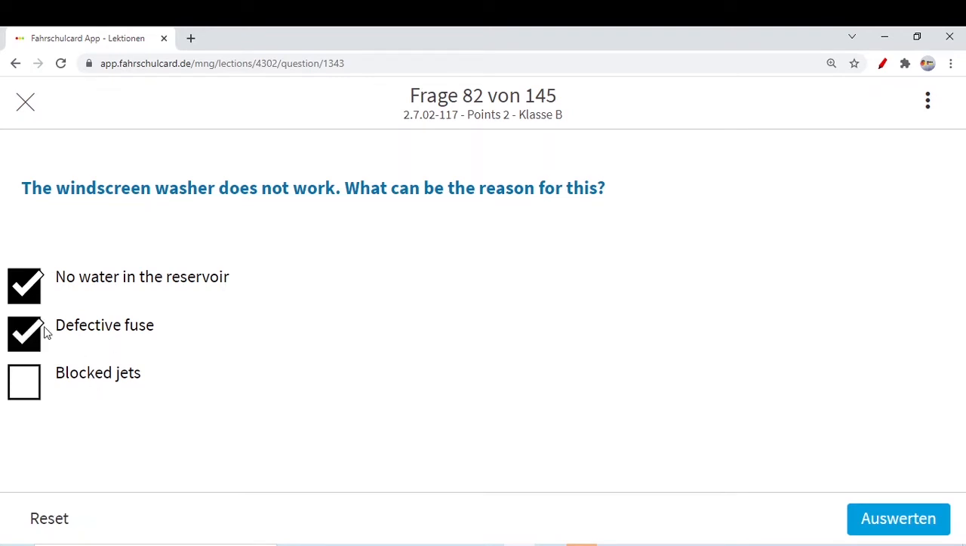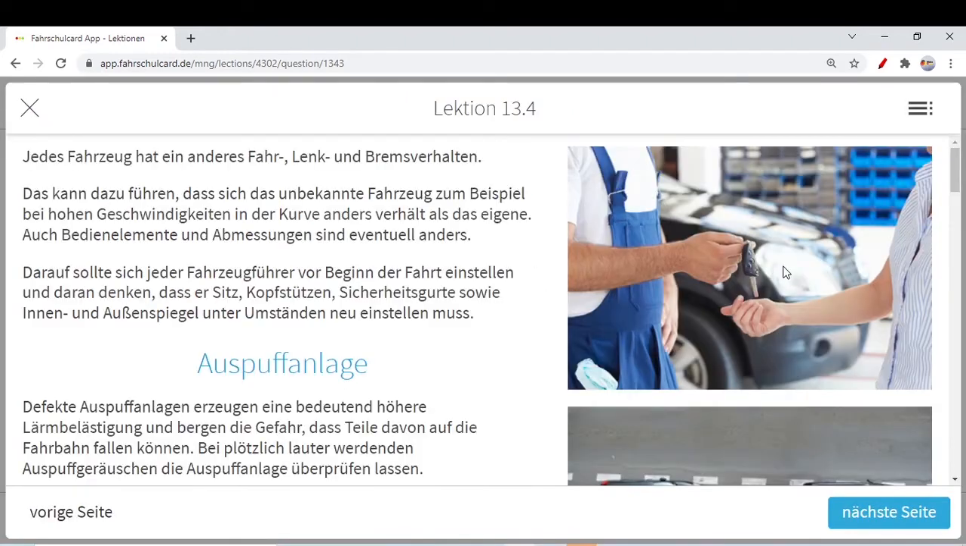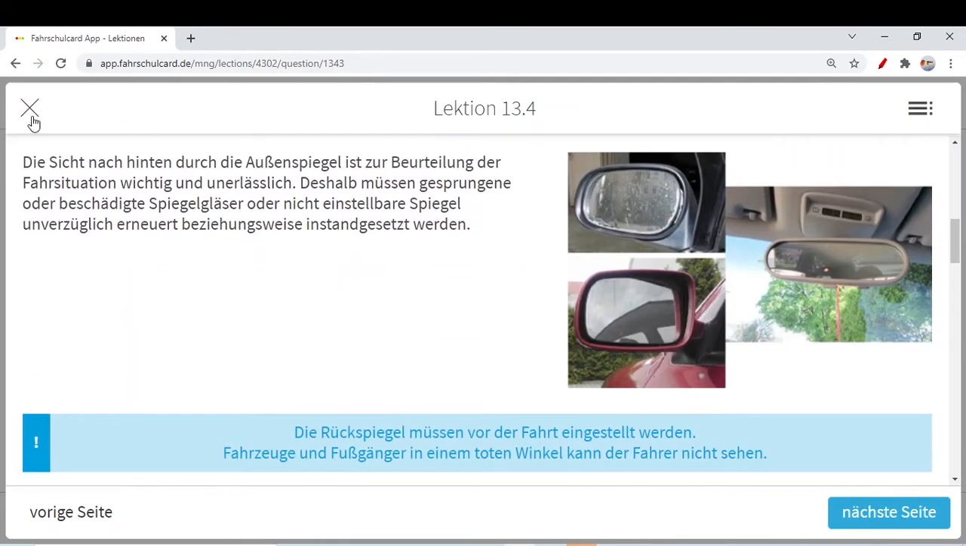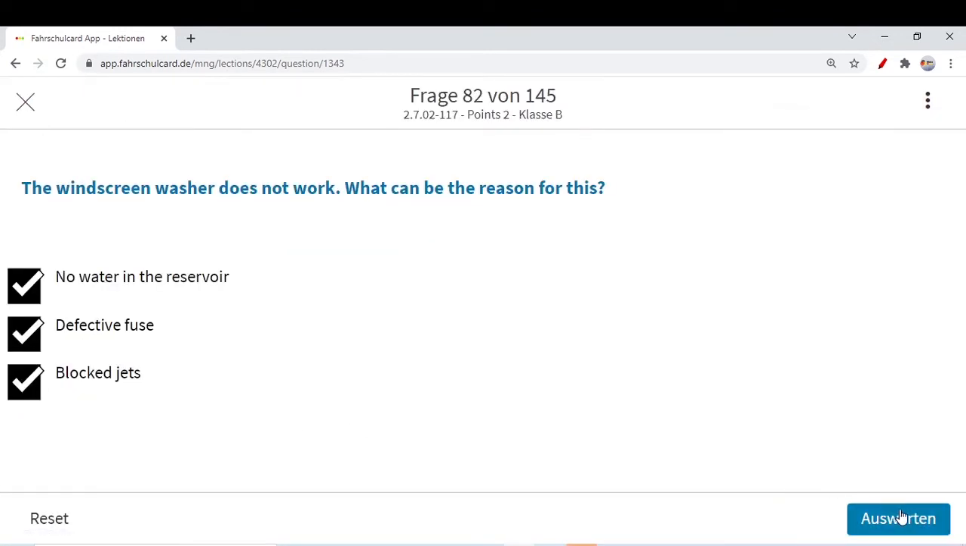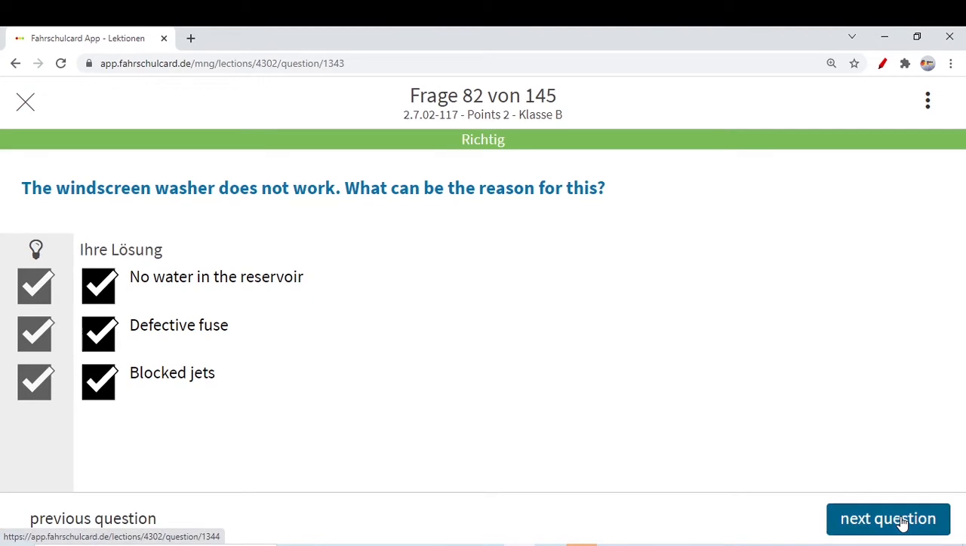Defective fuse, even. Again, the fuse could be defective and the system is affected because of that. Every electronic or mechanical equipment which is linked to some power or electricity has a fuse. So this answer is also correct. Blocked jets. Even if the jets are blocked, that's why it is not working properly on your windscreen. All three options are very simple and are correct. Let's go to the next question.